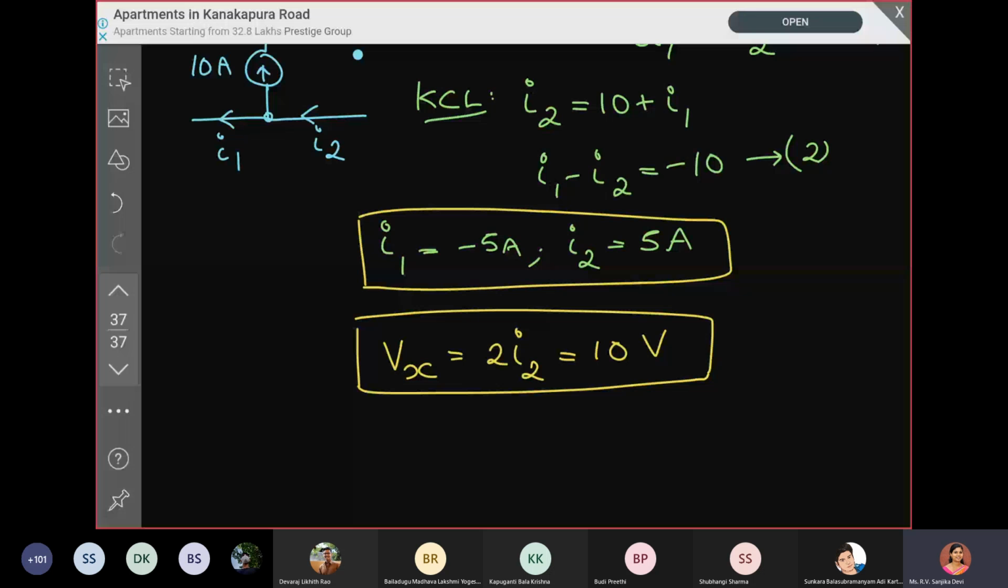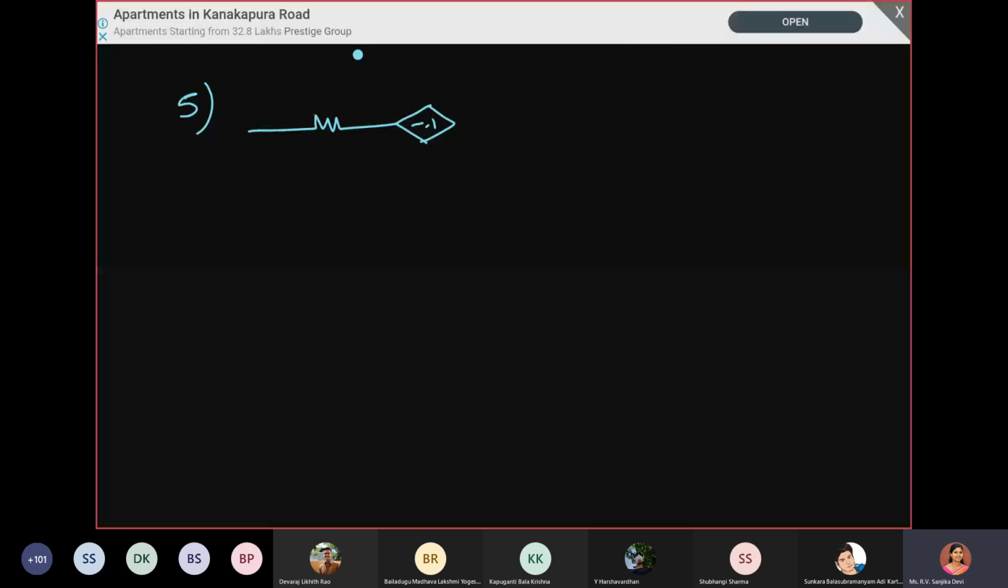Okay. So we will see the fifth question also. So in the fifth question, it is very simple because there is no current source. We have to simply apply only the KVL equations, right? Okay, so how do we do that? So fifth question. But it has a dependent. Ma'am, fifth is a nodal analysis question, right? Okay, sorry, not the fifth one, the ninth one.